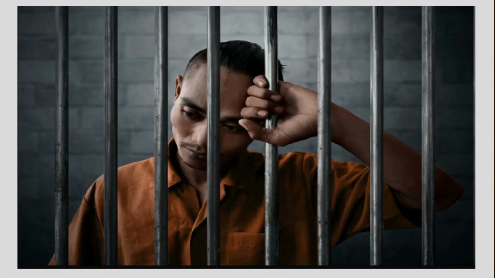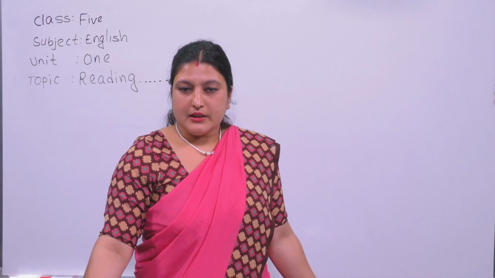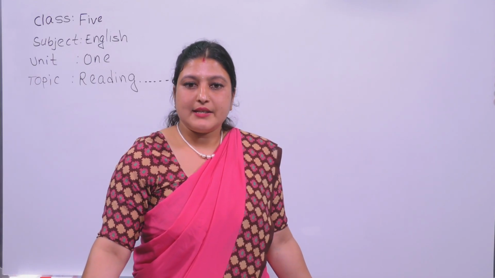Because you saw the boy inside a room, which is imprisoned. The boy was imprisoned. See, there are some barriers, so he can't come out easily. He is kept inside the prison. So the answer for this riddle is prison.